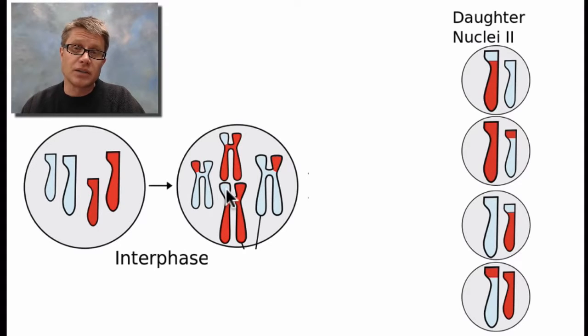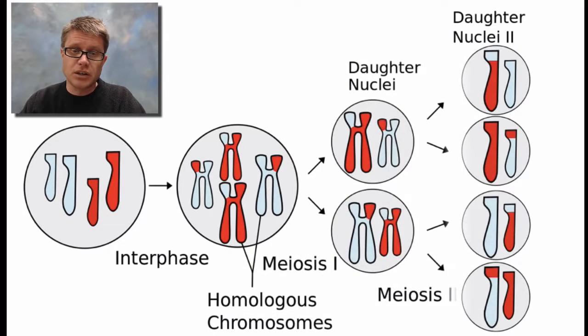And so that process is called crossing over, but what you're really doing is making a new chromosome. It's a combination of the chromosome you got from your mom and your dad. It's a chromosome that's never been built before. So those will eventually line up in the middle, and then they're going to divide, and then they're going to divide again. And so they'll divide in half. So this is meiosis 1, and then they'll divide in half again, and that's called meiosis 2.